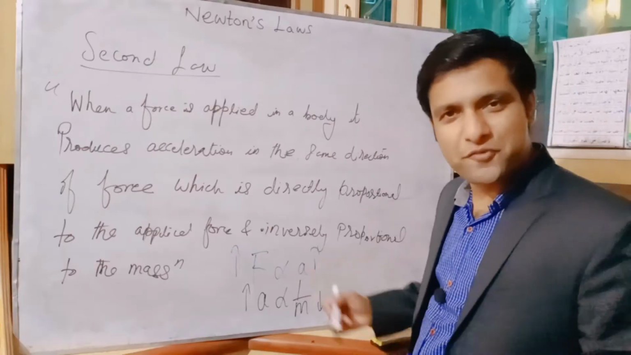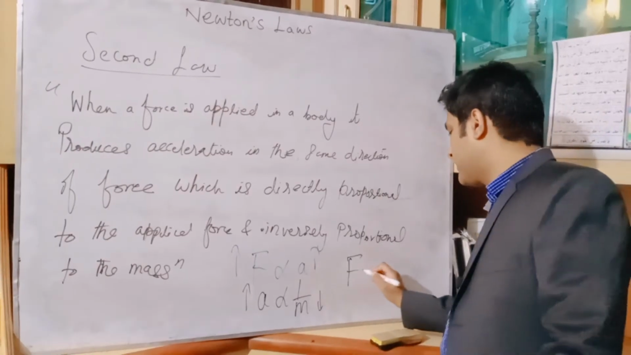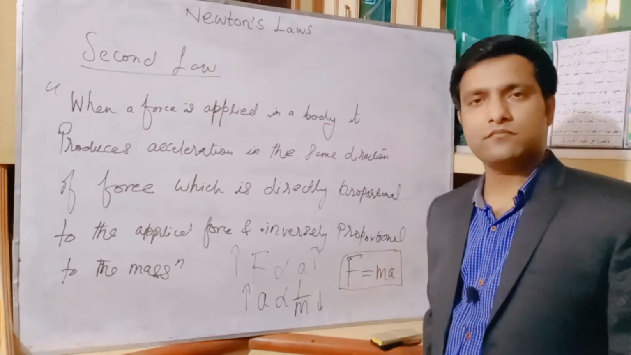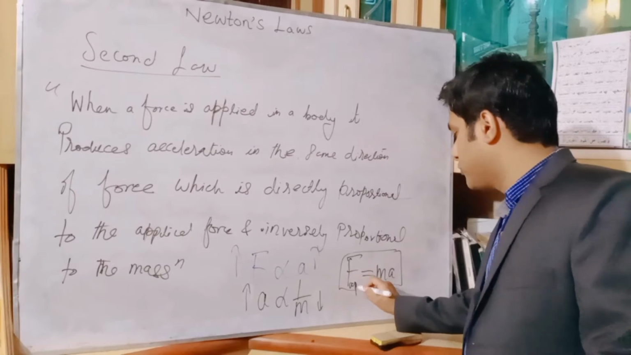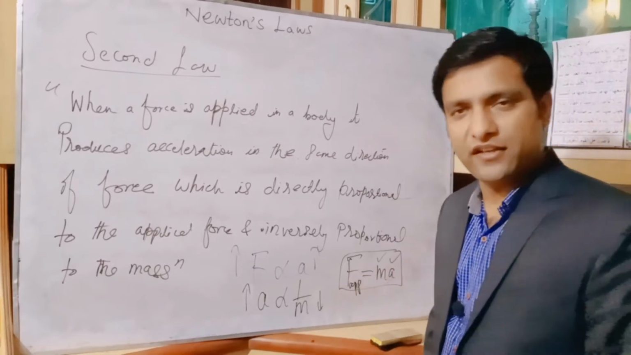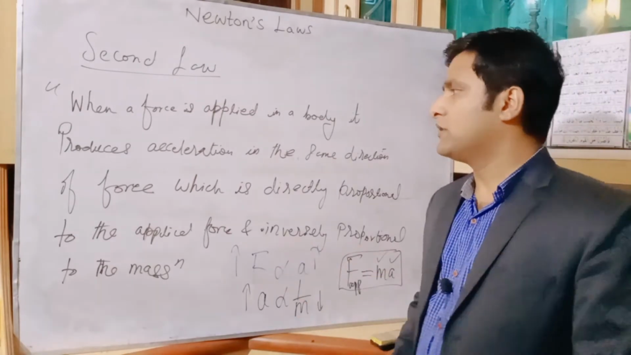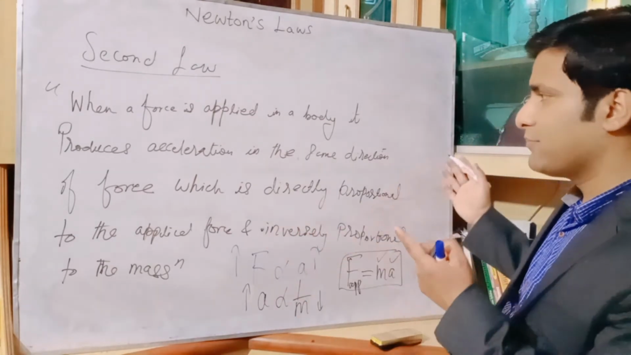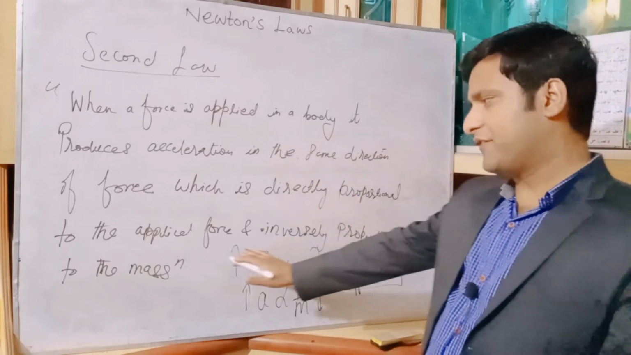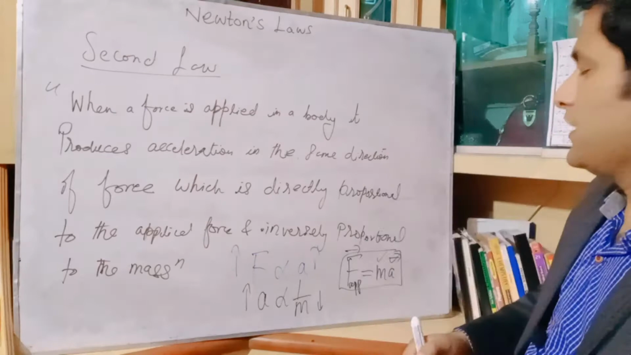If you combine these two relations, you can write it like this: F is equal to ma. This is the applied force, this is the mass of an object, and this is the acceleration produced in an object. So when a force is applied on a body, it produces acceleration in the same direction as the force, which is directly proportional to the applied force and inversely proportional to the mass.